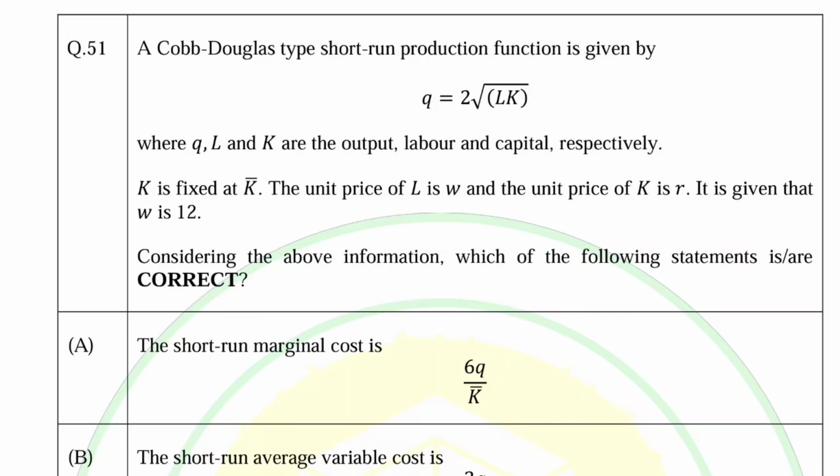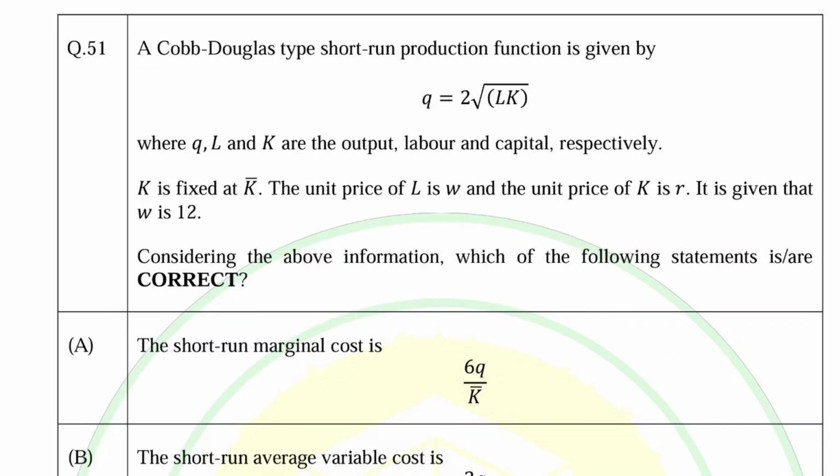A Cobb-Douglas type short-run production function is given by Q equals 2 root LK, where Q, L and K are the output, labor and capital respectively. K is fixed as K bar. The unit price of L is W and unit price of K is R. It is given that the wage rate is equal to 12. We need to see which of the options are correct. Okay, so it is a multi-select question. So first is the short run marginal cost is 6Q upon K.